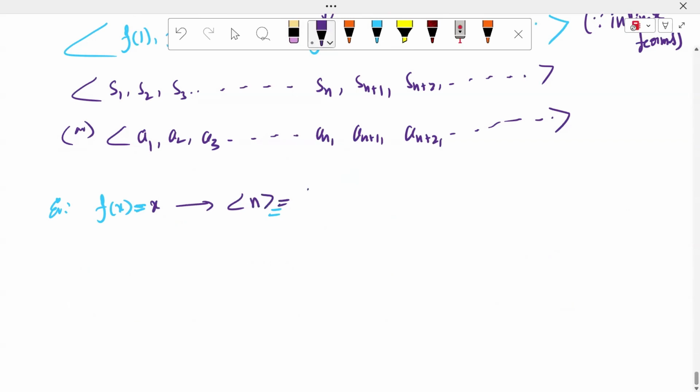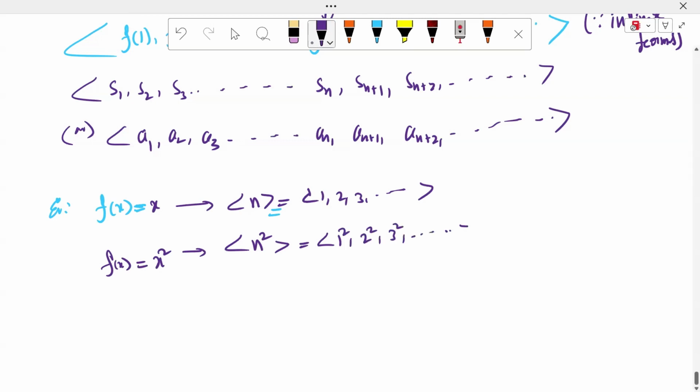The sequence n is nothing but 1, 2, 3, up to so on. Natural number sequence. Another sequence: f of x is equal to x square, whose domain is the natural numbers. It is nothing but n square: 1 square, 2 square, 3 square, up to so on. f of x is equal to 1 by x gives the sequence 1 by n: 1 by 1, 1 by 2, 1 by 3, up to so on.